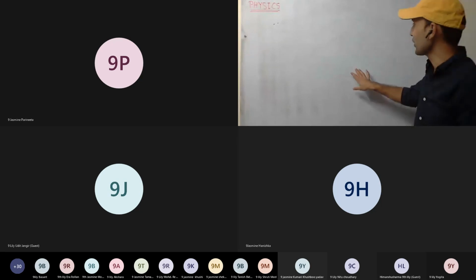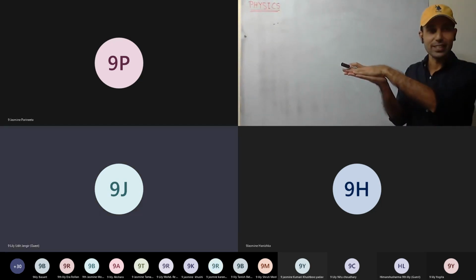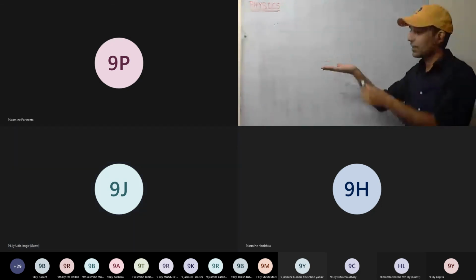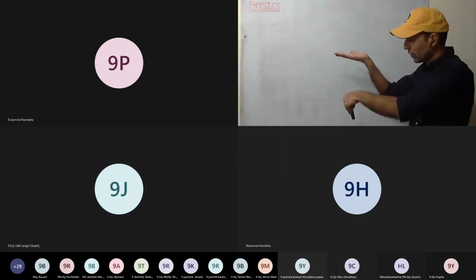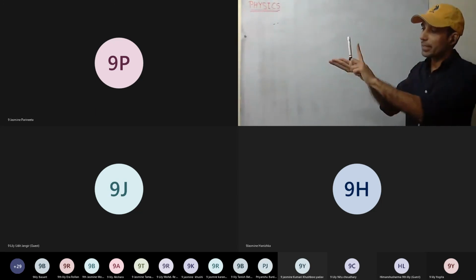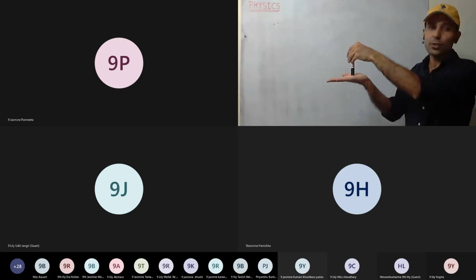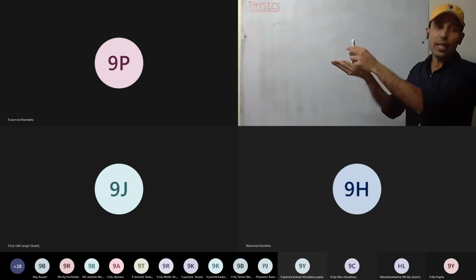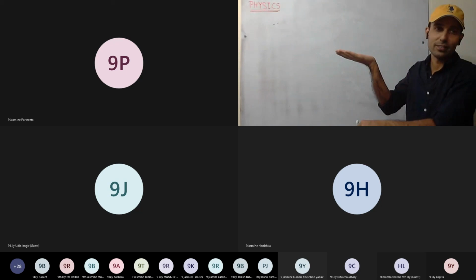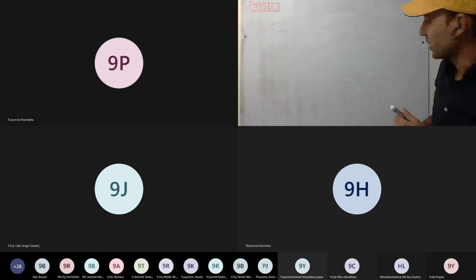So we were discussing contact forces. Okay, frictional force is clear. Next is the normal reaction force. If this body wants to move, but my hand prevents it, that is, some force is acting equal to the weight of the body. That is the normal reaction force. That's why it stops. If the normal reaction force is less, it will keep on moving. It will penetrate my hand and go through.